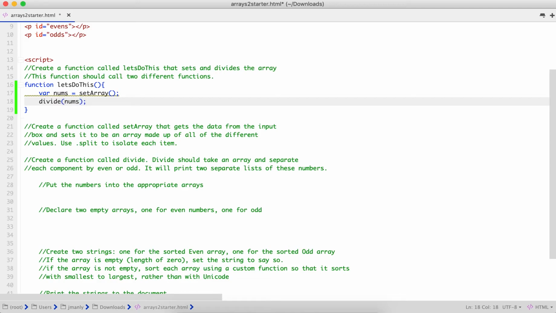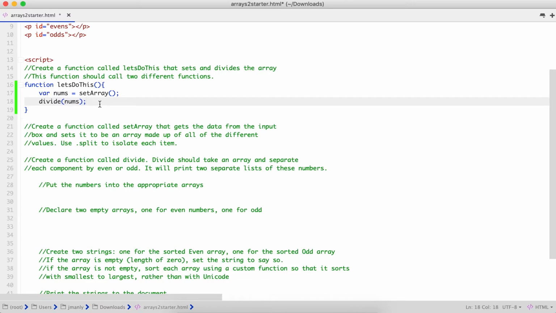So this is pretty cool. We are going to be able to experiment with passing an argument through this function, and that argument is going to be generated by setArray.